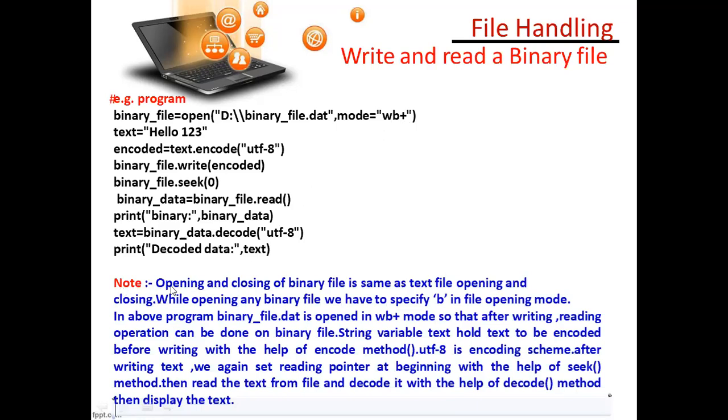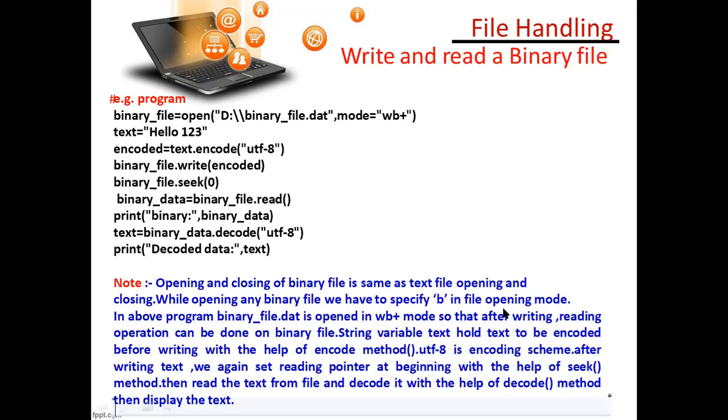So see here, opening and closing of a binary file is the same as a text file. Opening and closing, just similar to a text file. Whatever you are using in a text file, it is similar to a text file. While opening any binary file, we have to specify B. You have to remember it. You have to specify B for binary.